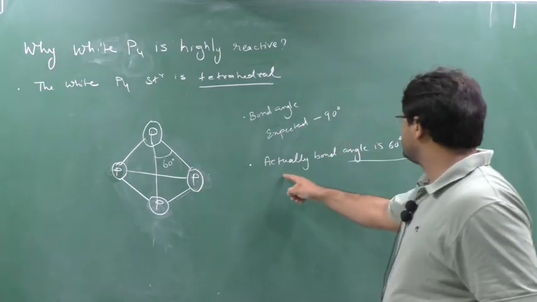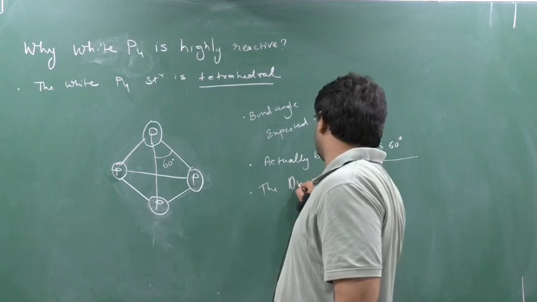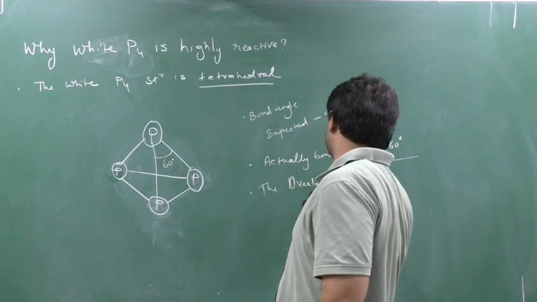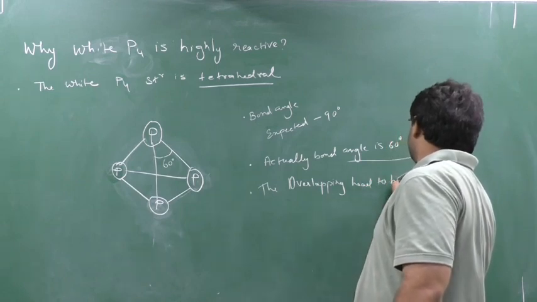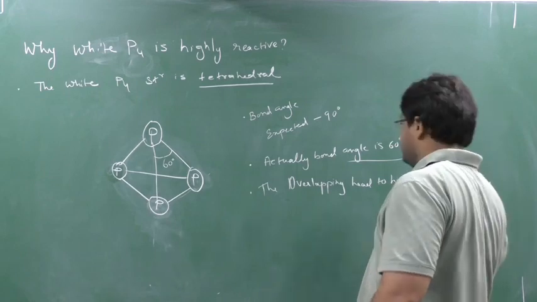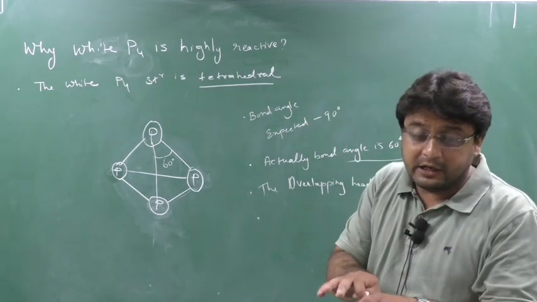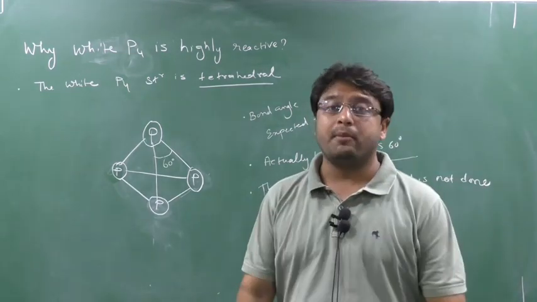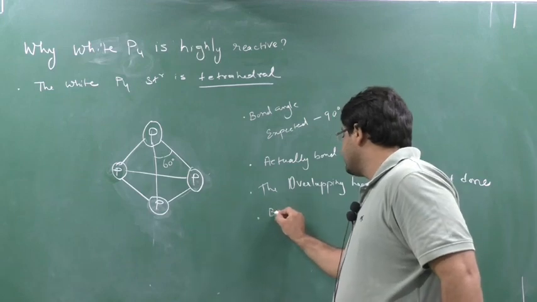Clear this part? So the actual bond angle is 60 degree, which means overlapping head to head is not possible. Overlapping head to head is not done. When overlapping head to head is not done, the bond angle should be 90 degree, but actually it is 60 degree. It means the bond angle is strained.